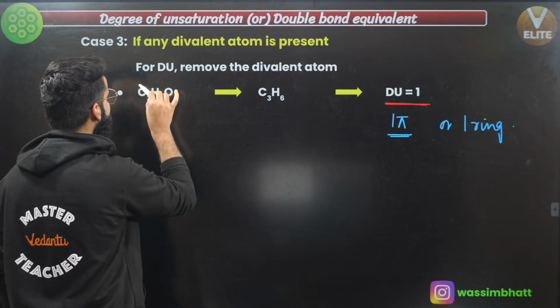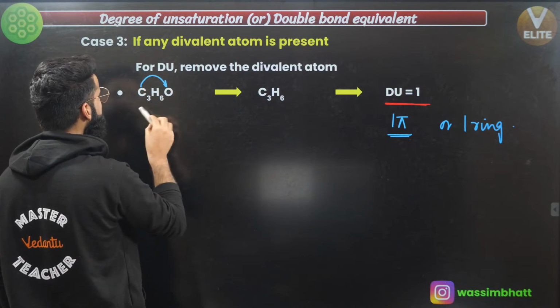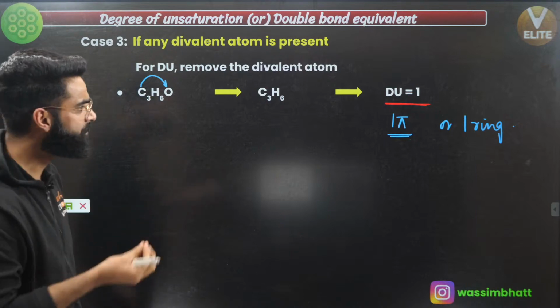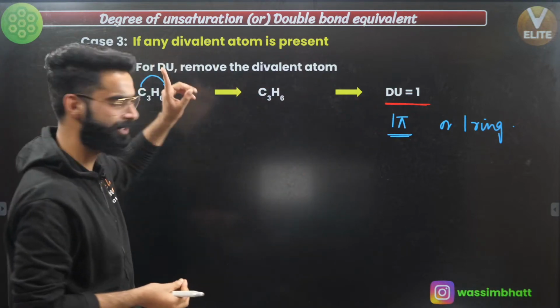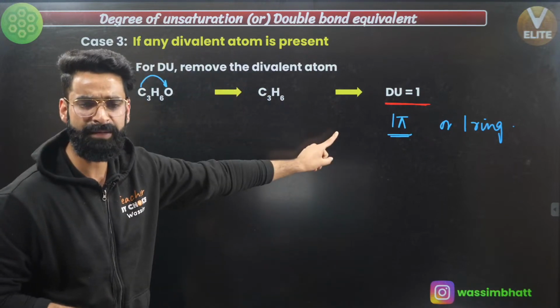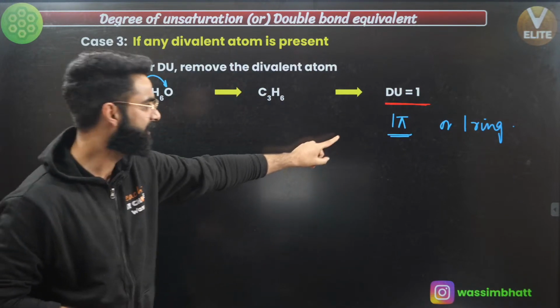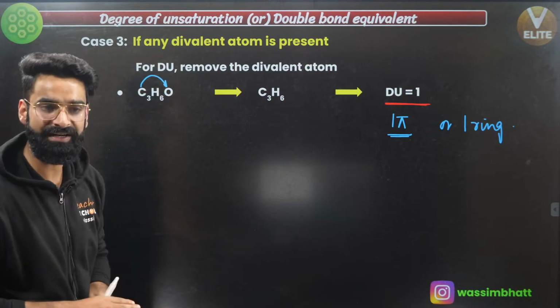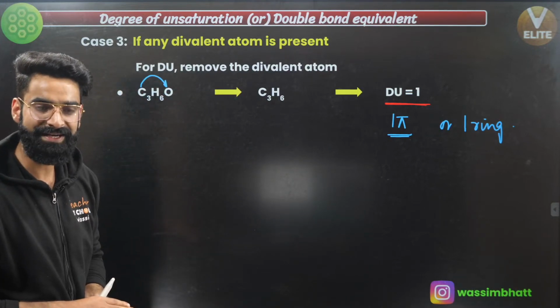A pi bond is possible between carbon and oxygen, or a pi bond is possible between two carbon atoms, right? See, I'm telling you, the degree of unsaturation for this molecule is 1. So there can be either one pi bond or one ring. If I talk about the pi bond, it can be either between carbon and oxygen or between two carbon atoms, right?